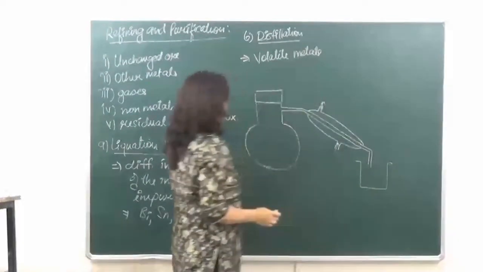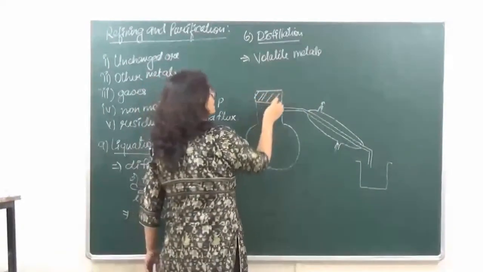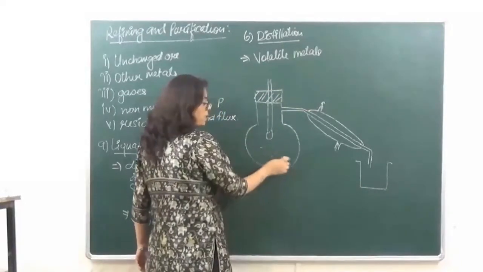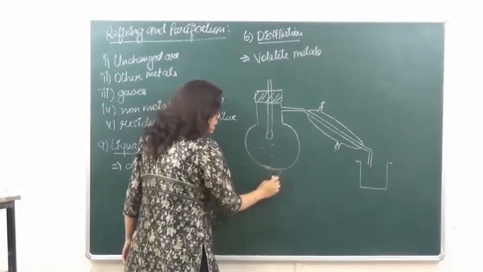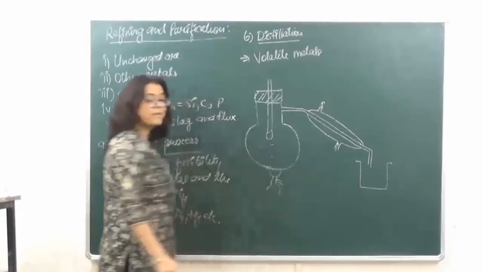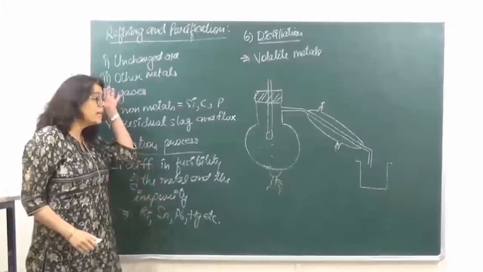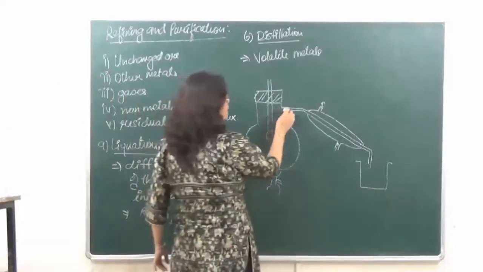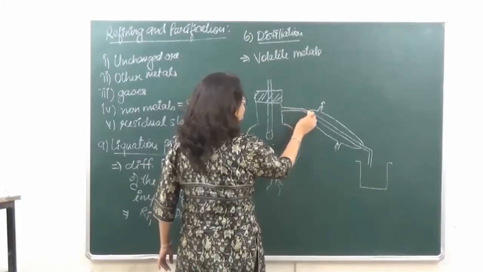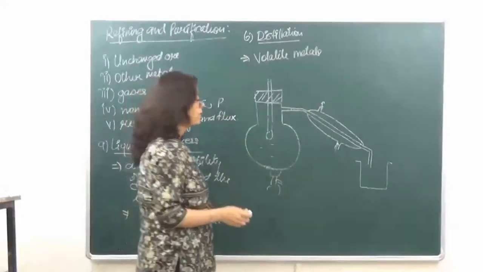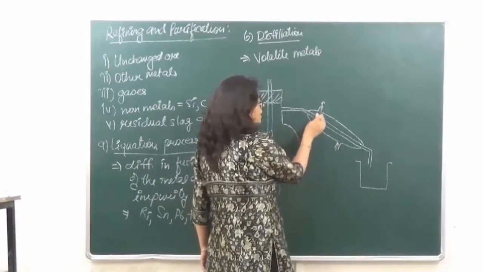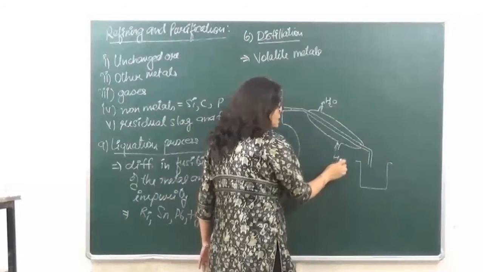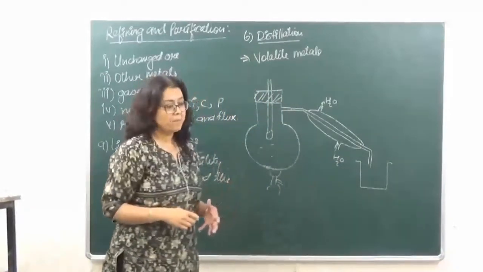Now what is going to happen over here is, we have taken the impurity with the metal in this, and we start heating it. When we heat it, the metal being volatile in nature will be converted into its vapor state, and this vapor will start flowing through this capillary which is drawn over here. Now this capillary is connected to a Liebig condenser, which is generally used to maintain the temperature.